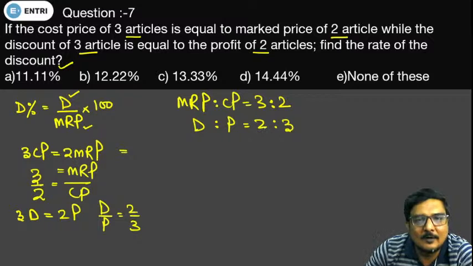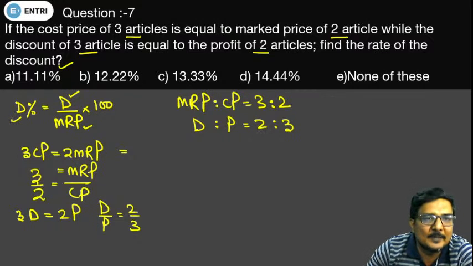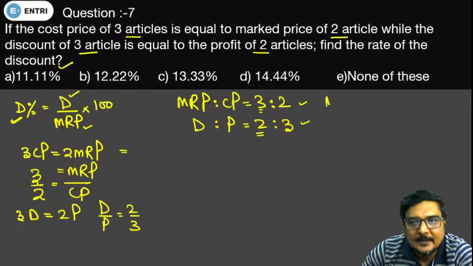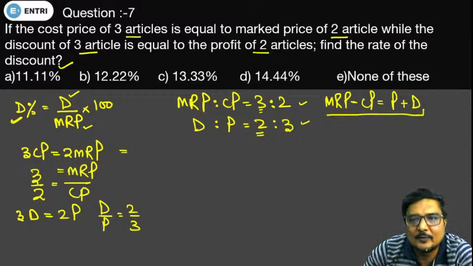Now what we have to do? We have to solve for the value of discount percentage. Okay. But we cannot assume it like discount is 2 and MRP is something, because these are 2 separate ratios. And when we are provided with 2 separate ratios, we cannot take the direct values. We have to combine the information of these 2 ratios. How are we going to do it? We should know that the difference of MRP and CP is equal to the sum of profit and discount. Okay, this is a universal truth, and this should be applied in this particular ratio.